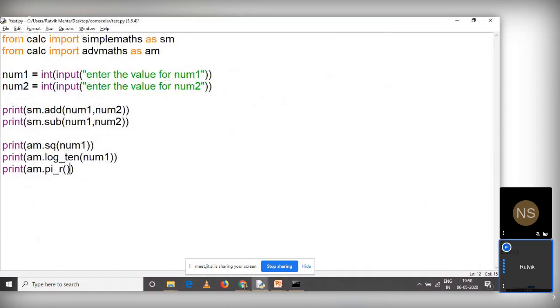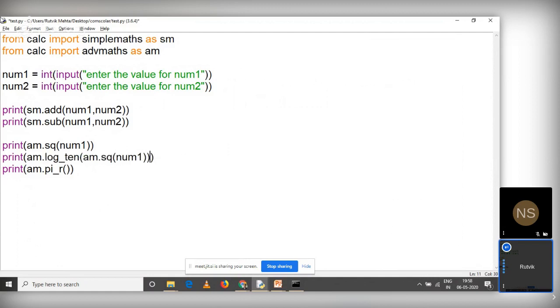Let us pass some values so that square root can be found and log10 values can be found. So I'll be starting with 4, right? Or you can do it like this also, log10 and into the bracket am dot sq into the bracket num1. So I hope I have terminated all the brackets. Let me check. Yeah, now it is complete.